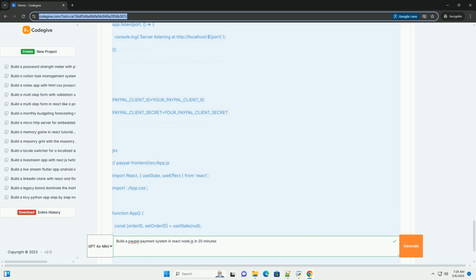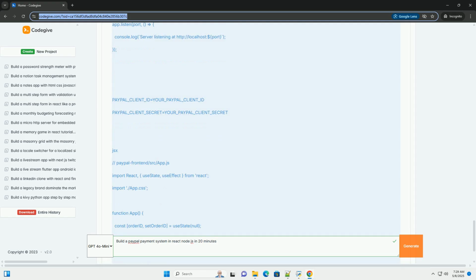Step-by-step implementation. 1. Project setup. 2. Backend, Node.js/Express. Create a file named paypal-backend/server.js. Create a .env file in the PayPal backend directory and add your PayPal client ID and secret. 3.